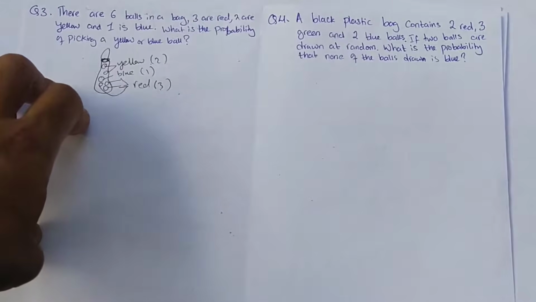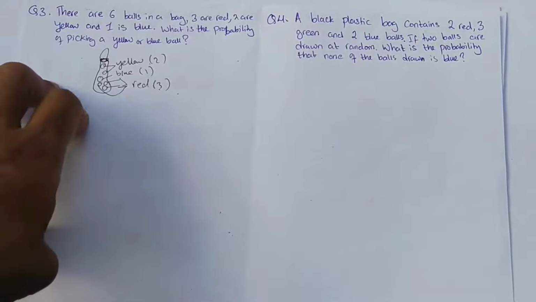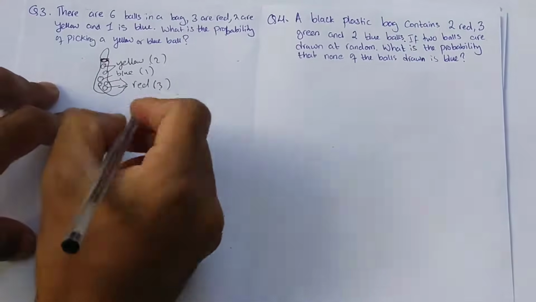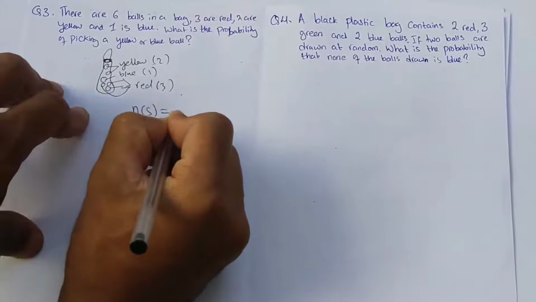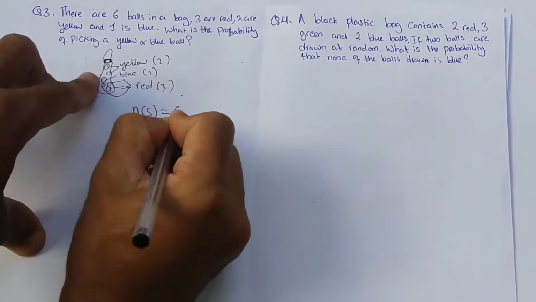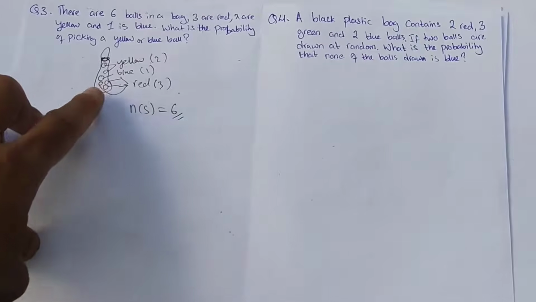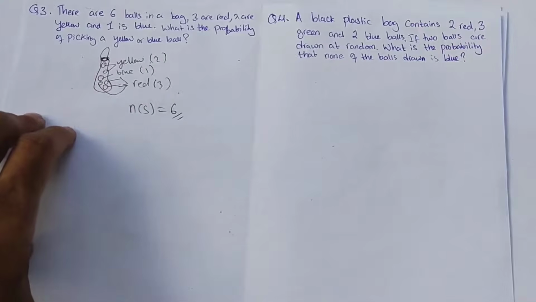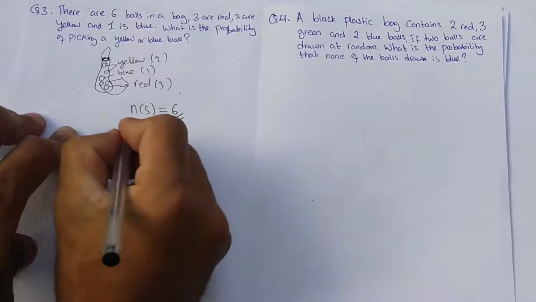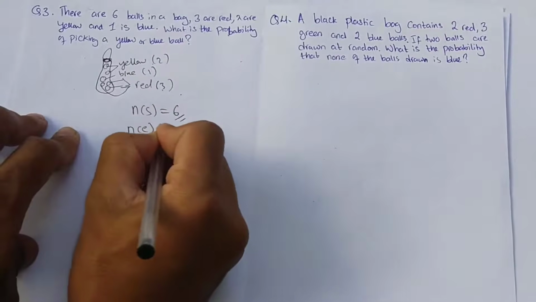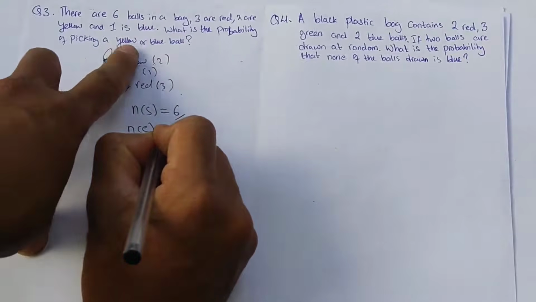So what is the probability of picking a yellow or a blue ball? The total number of possible outcomes is 6: 1, 2, 3, 4, 5, 6, there are only 6 possible outcomes. It can be either red, blue or yellow. The event E happening is picking either yellow or blue.